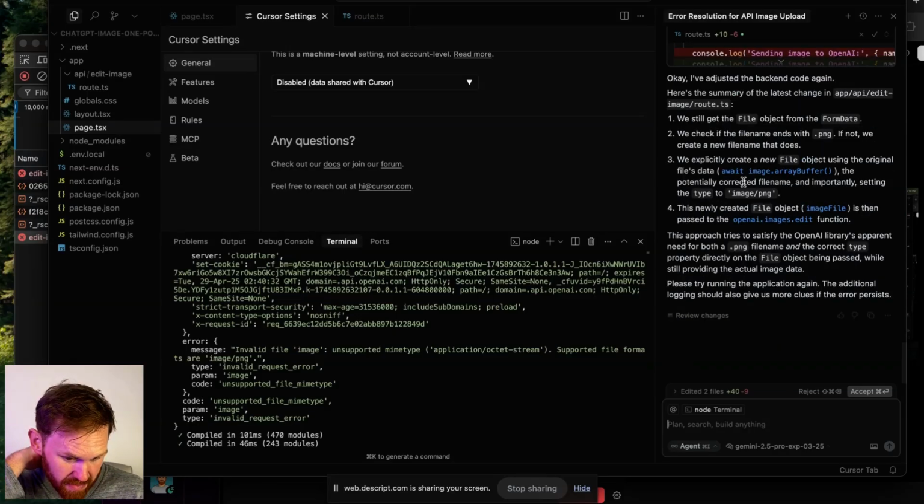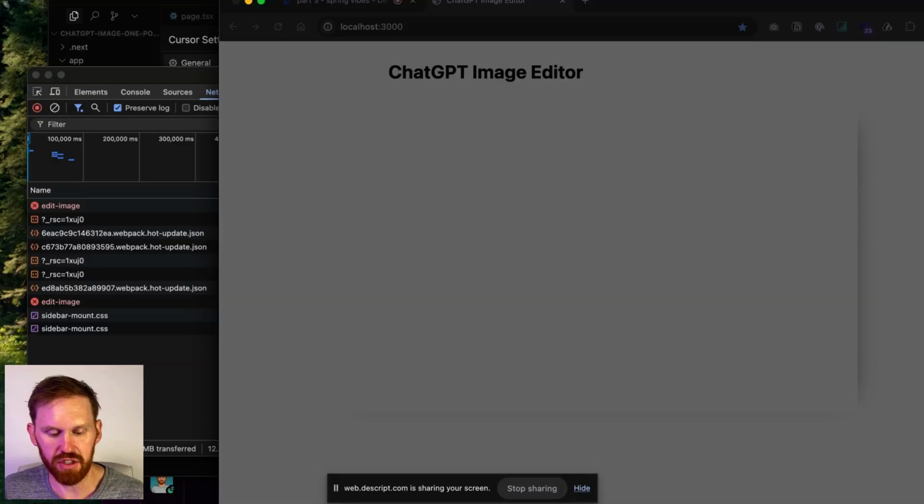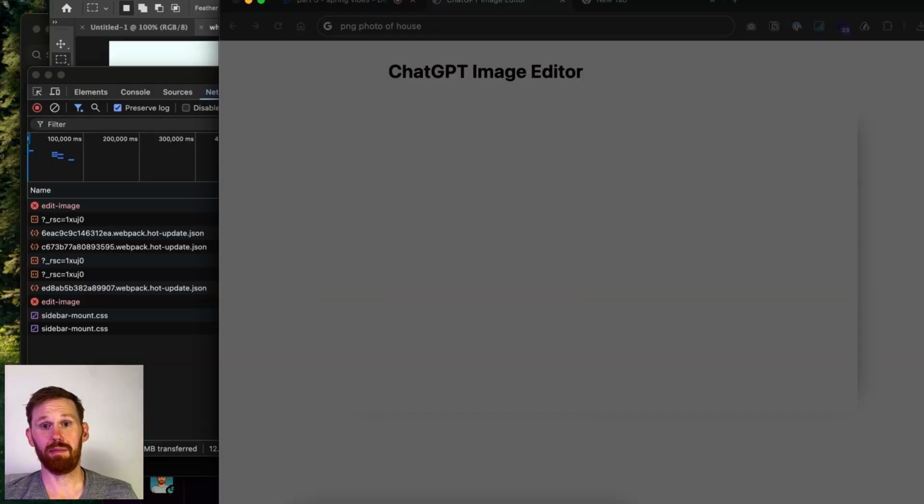What's strange is that I am uploading a PNG. Am I not? Oh, it's a JPEG. Okay. My bad, everyone. I was uploading a JPEG instead of a PNG, which it was expecting. For now, we want to give it the easiest happy path case, which is the file format it wants. Of course, we're going to have to either handle additional formats or throw some kind of error to make it clear what we do support.